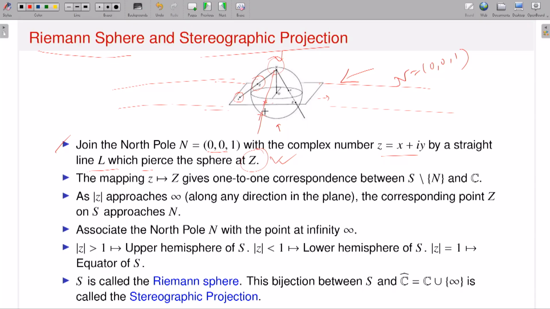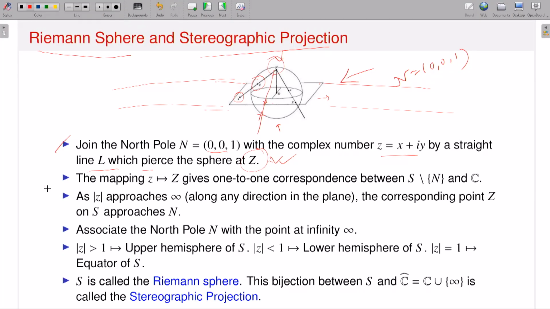Okay, so therefore whatever point I can take in the complex plane, if I join it with the north pole, it will always cut your sphere at some point, and I am denoting that point as capital Z. The second conclusion is that the mapping z goes to capital Z gives a 1-1 correspondence between what? Between the sphere minus the north pole, because I am not associating a point corresponding to the north pole.